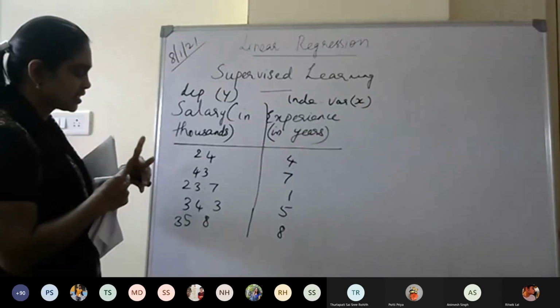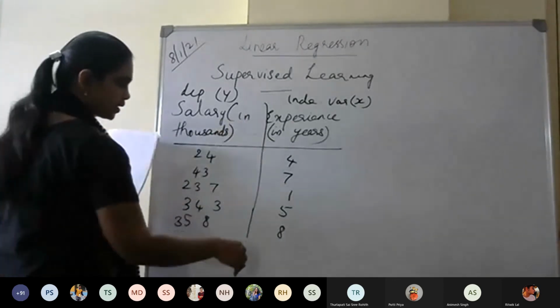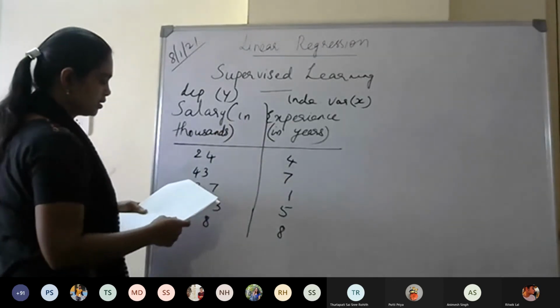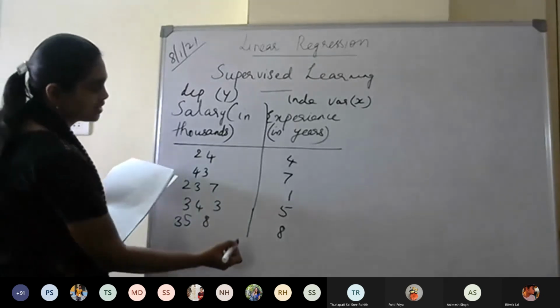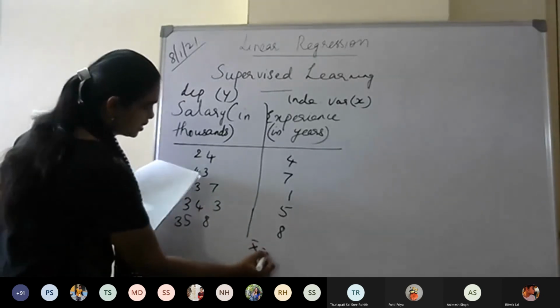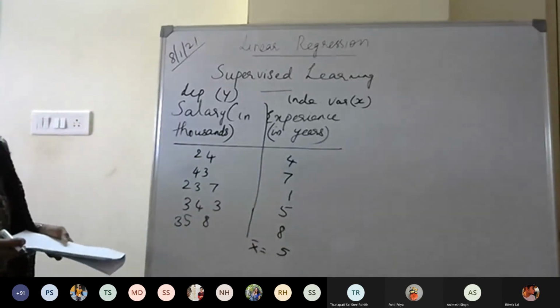I will be erasing this and writing once again in terms of X and Y, and we need more space. Suppose if I write here, can you see X bar equal to 5? If I write, can you see? No, ma'am.